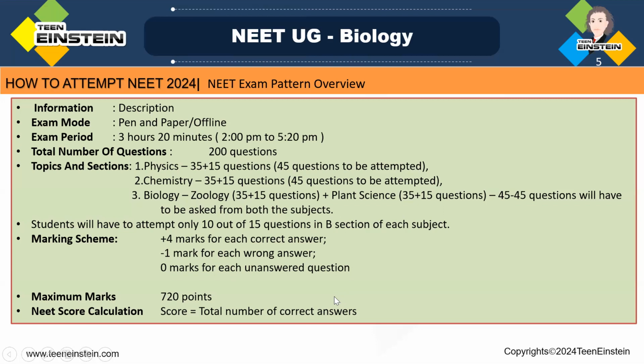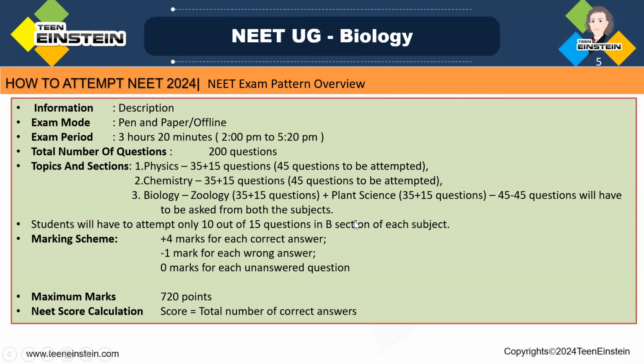Each subject has two sections, that means physics, chemistry, and biology. In physics, you will get 35 questions in section A and 15 questions in section B. In the same way, in chemistry you'll get 35 in section A and 15 in section B. And in biology, you will get 35 plus 15 questions from zoology and 35 plus 15 questions from plant science. So 45 questions from the zoology side and 45 from the botany side you will get in biology.